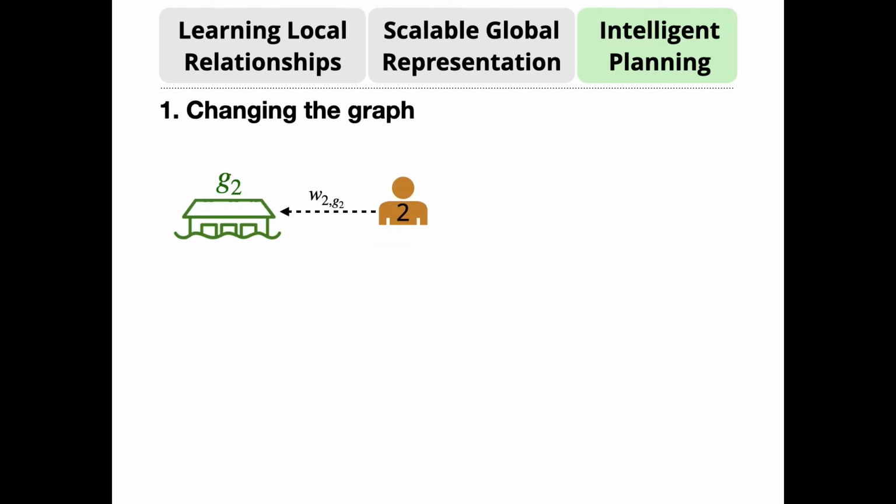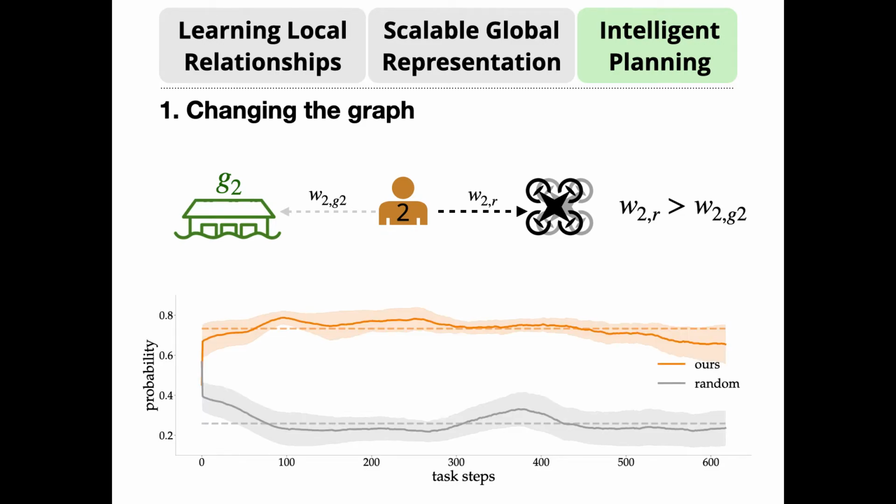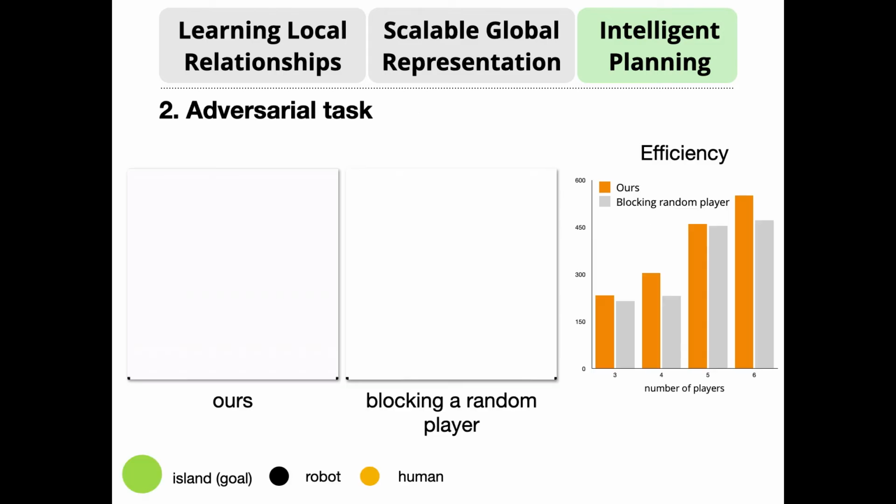In our first task, we want to see if we can get the robot to change the graph by making an agent more likely to follow the robot than another goal. Our experiment suggests that with our approach, a robot is able to persuade a human to change leaders much more effectively than a baseline random policy.